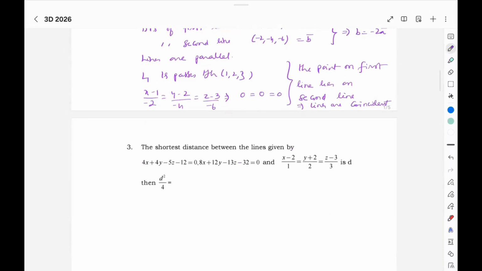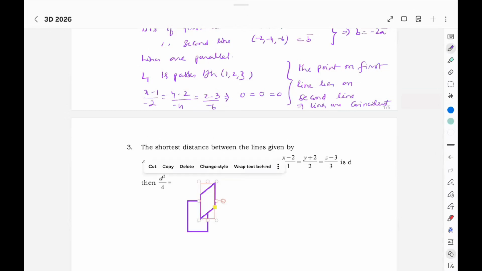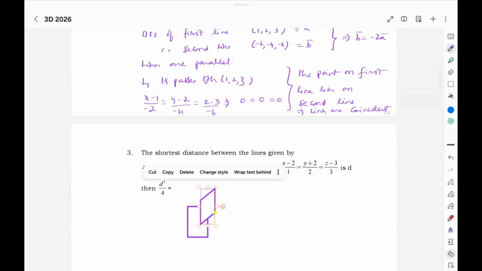Here, the shortest distance between two lines. Here he has given two planes. Two planes is nothing but a line. So how do you find this line's DRs?